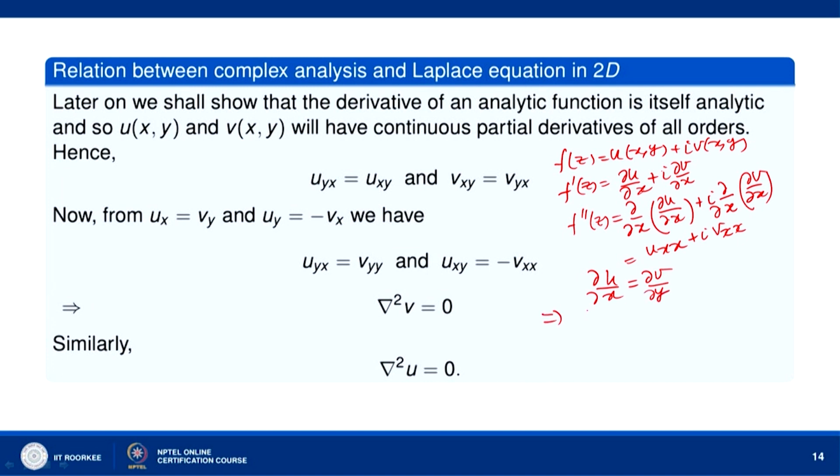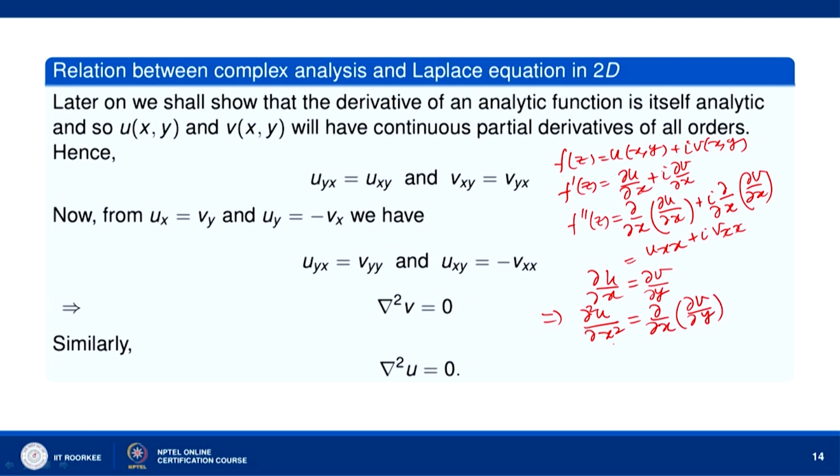So, when you pick up the equation u_x equal to v_y, differentiating with respect to x, because u is a function of x, y. So, its partial derivative with respect to x is also a function of x, y. So, I can again differentiate it with respect to x. So, when we differentiated this with respect to x, I get this.